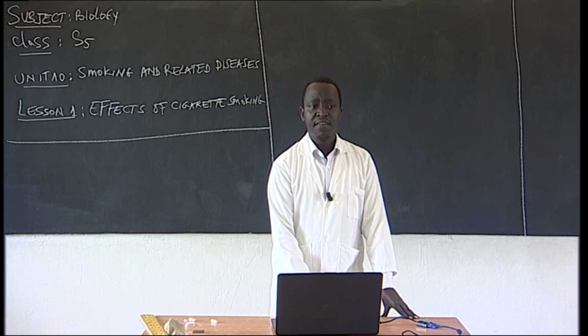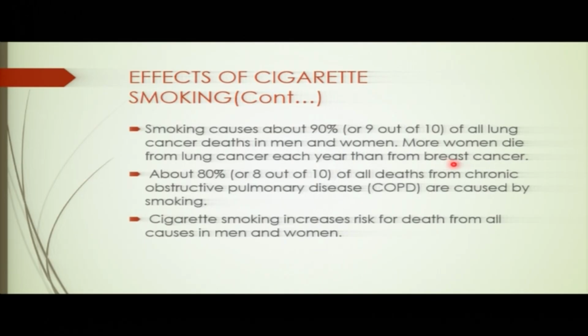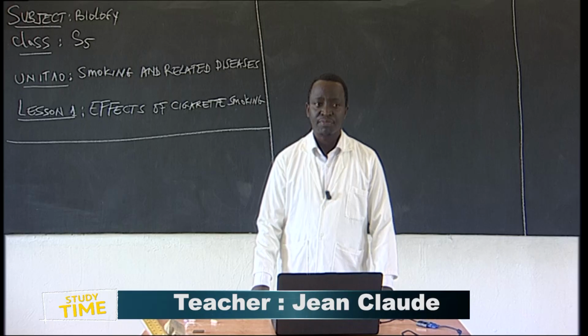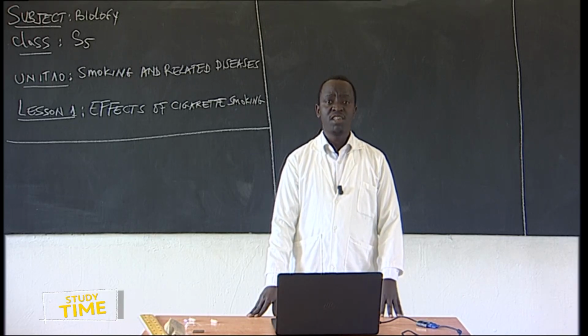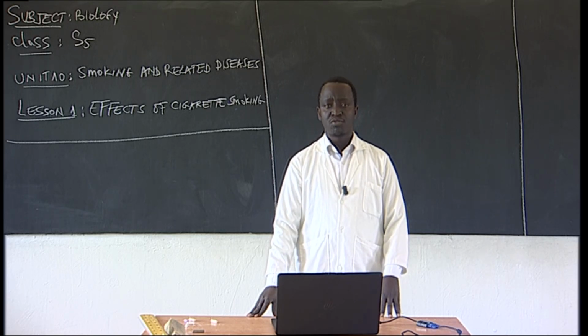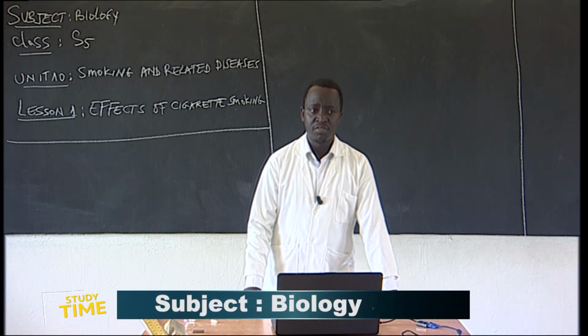More women die from lung cancer each year than from breast cancer. So you see how smoking is very dangerous. Compared to breast cancer, lung cancer is the one that can kill more women.